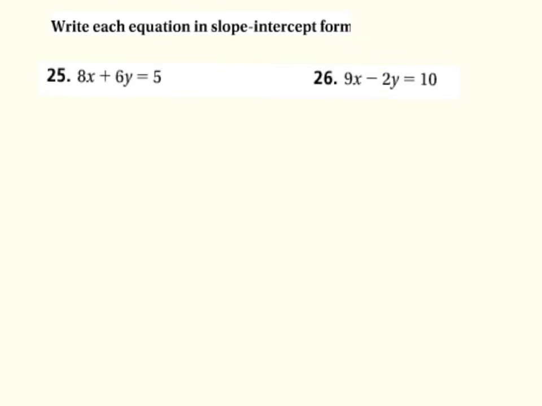Okay, write each equation in slope-intercept form. Remember, slope-intercept form is y equals mx plus b. So for number 25, 8x plus 6y equals 5. All we're doing here is rearranging the equation so that y is by itself on the left side. We want to isolate y. So we're going to start by moving the x over. In order to move an x or any variable, we have to either add or subtract. If it's a positive 8x, I'm going to subtract 8x.